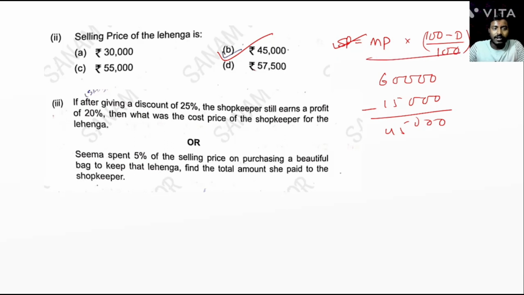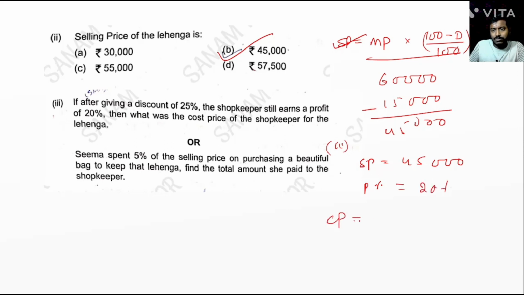So question number 3, if after giving a discount 25%, the shopkeeper still on profit. Okay, so here selling price is 45,000. Okay, and profit equal to 20%. Find the cost price.